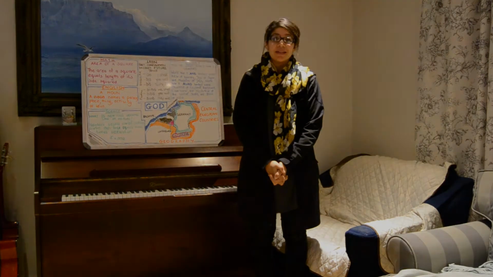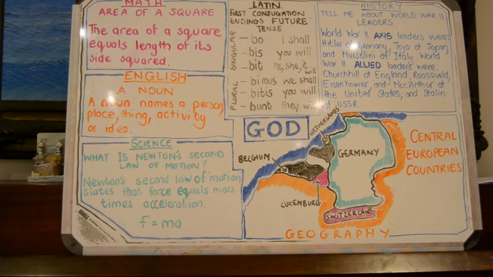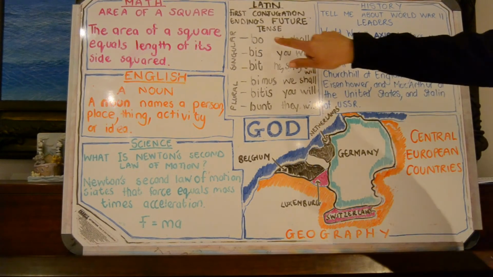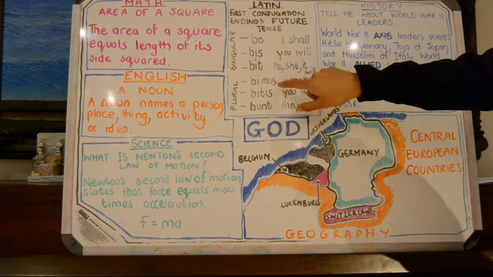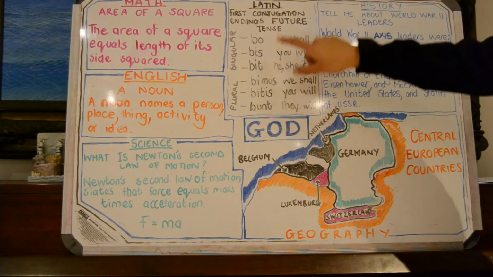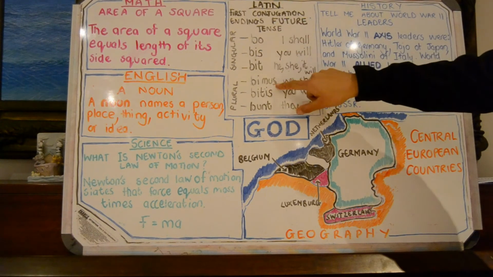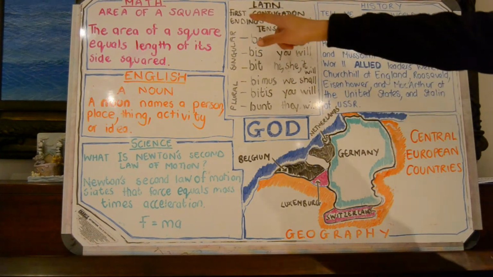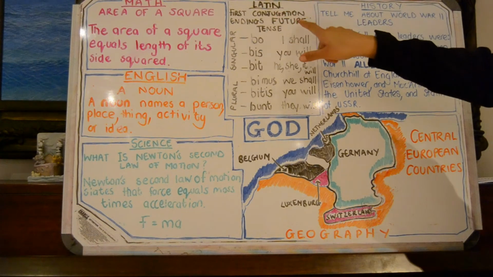Moving on to the Latin. The Latin for this week is the first conjugation endings, future tense. So it's bo bis bit, bimus bitus bunt. Bo bis bit, bimus bitus bunt. And don't forget, it's first conjugation endings, future tense.